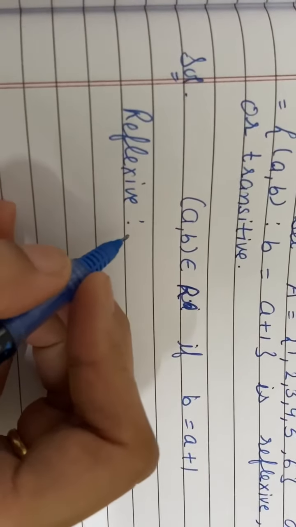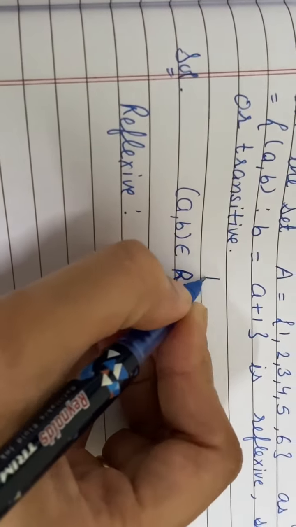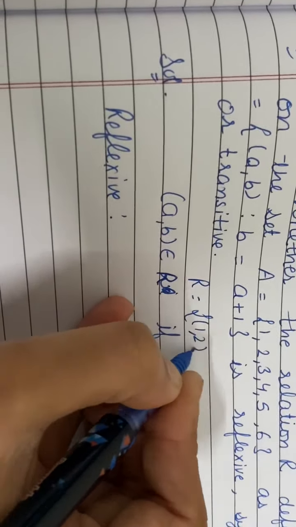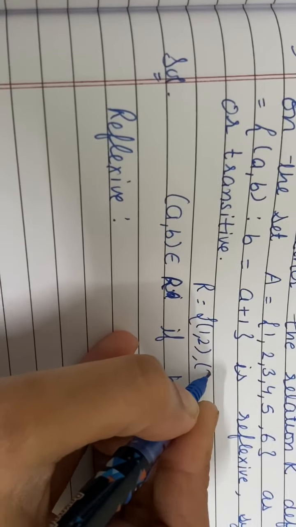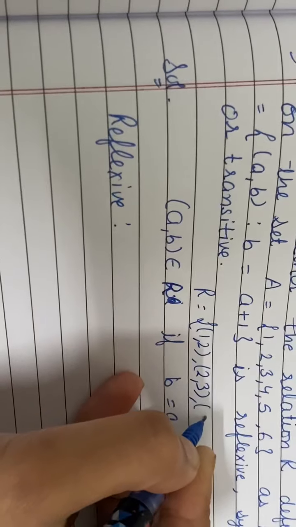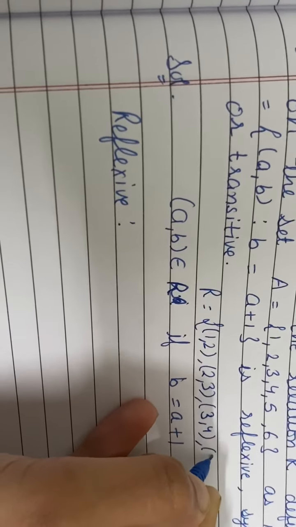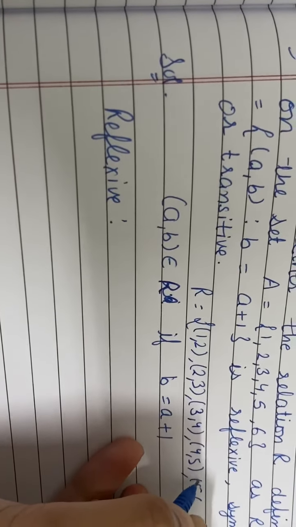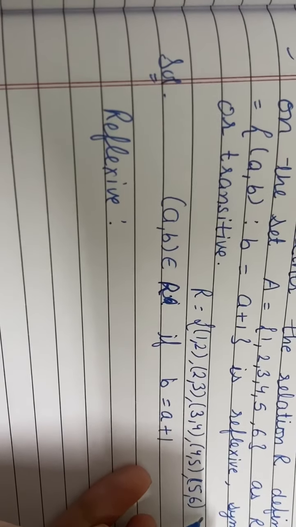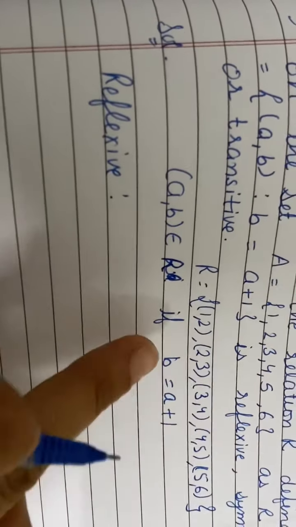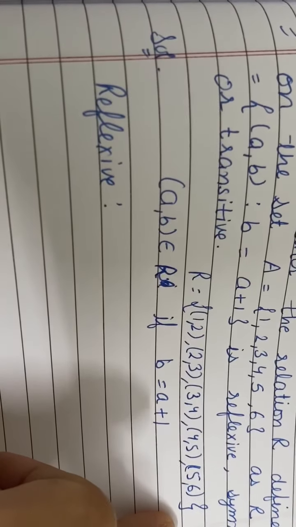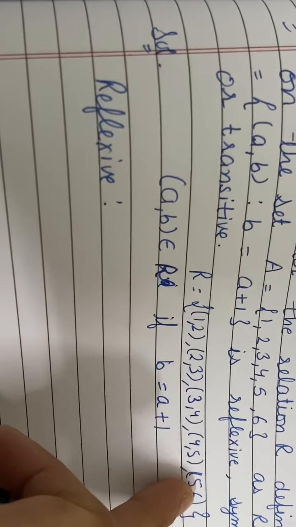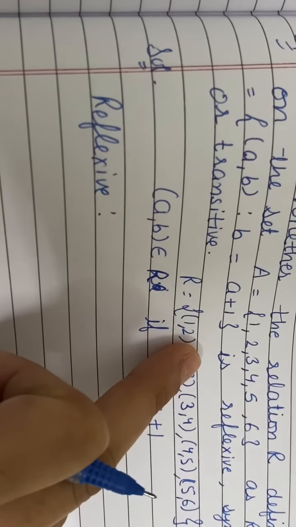Okay, for reflexive, you can make it here also R. In R, if I put 1 here, then it will be 2. If I put 2 here, then it will be 3. If I put 3 here, then it will be 4. 4 to 5, 5 to 6, right? But if I put 6 here, then it will be 7, which is not in set A, so we have to stop here only. This is your relation. Can you see any 1 1, 2 2, 3 3, 4 4, 5 5, 6 6 element here? No. So it is not reflexive.